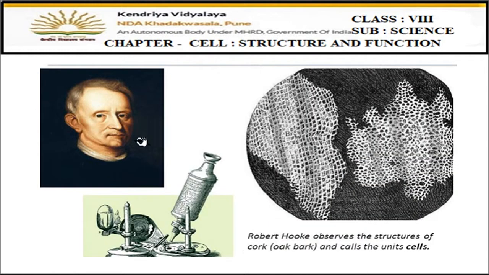Fine. Now, this is the picture of Robert Hooke. This is the picture of the primitive microscope he used. And this is the honeycomb structure which he saw under the microscope. Here you can see it actually looks like a honeycomb. And you can see there are very small room-like structures. This small structure is now known as a cell. This is a single cell, students. And now you can see there are so many cells present in the microscope view shown here, right? This type of structure he saw in the microscope, and each compartment he named a cell.